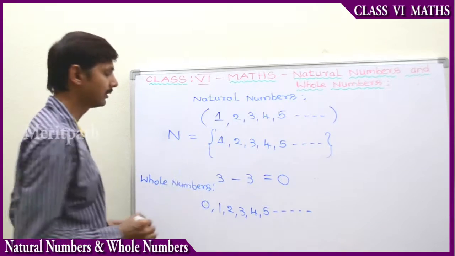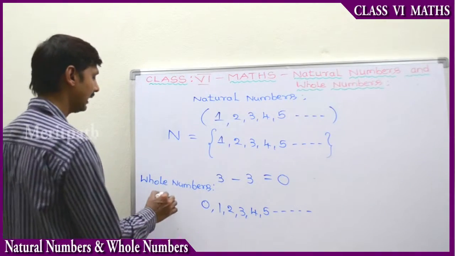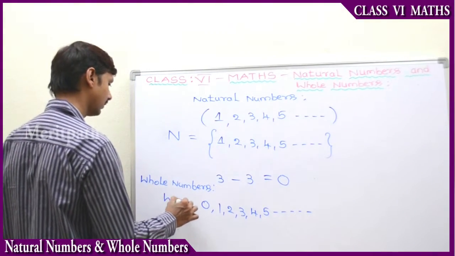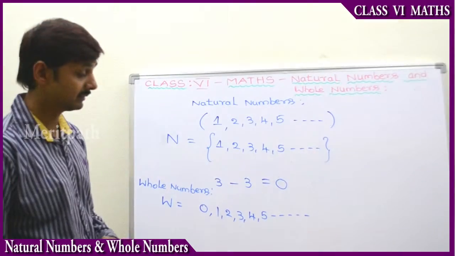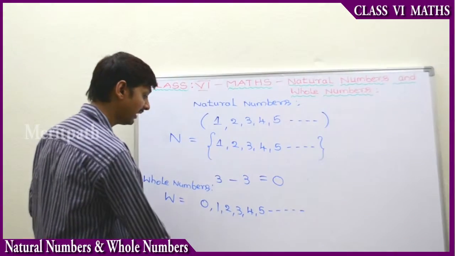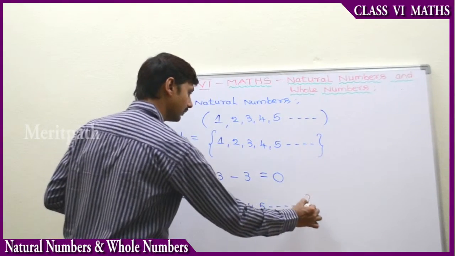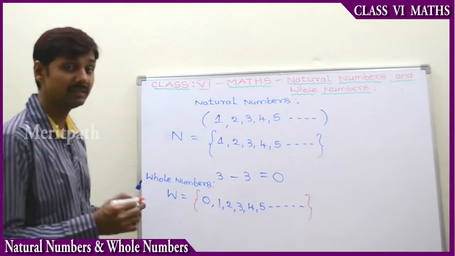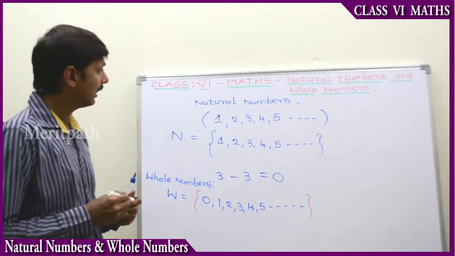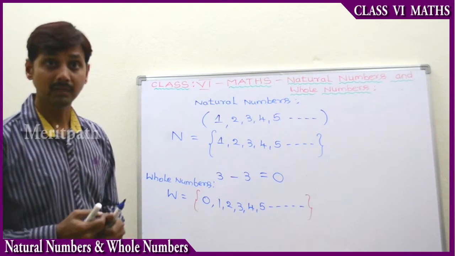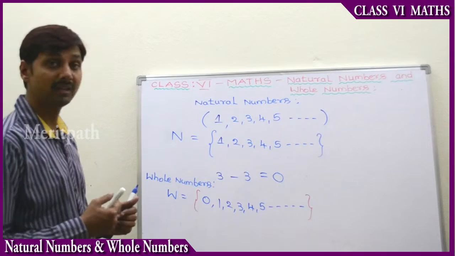Whole numbers are denoted by capital W. This also can be represented in brackets, that is braces. Also we can use a normal bracket. So we have learned about natural numbers and whole numbers.